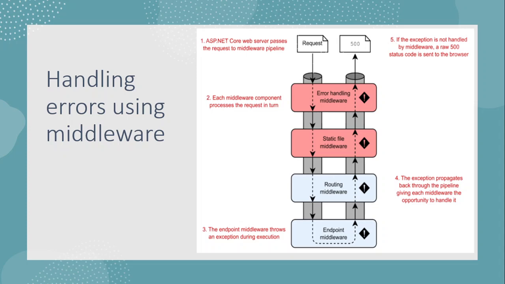If it doesn't give any friendly message to the user, it does not provide a great experience for the users of the web application. Error handling middleware attempts to address these problems by modifying the response before the app returns it to the user. So here is the advantage of using error handling middleware. Typically, error handling middleware either returns details of the error that occurred, or it returns a generic friendly message to the user.